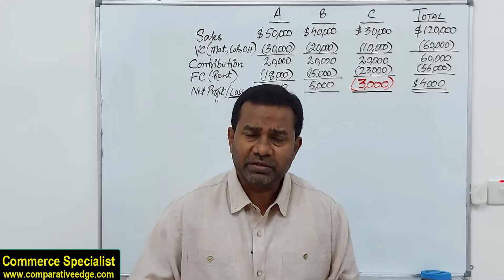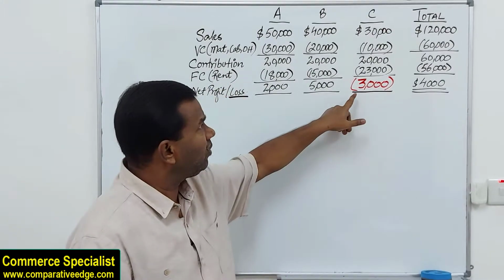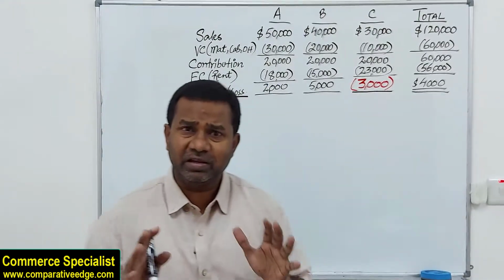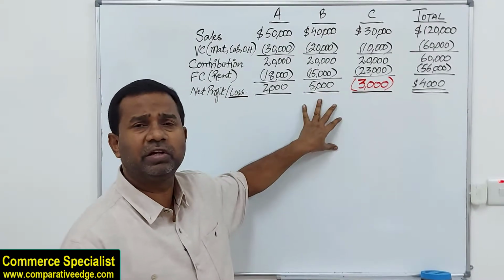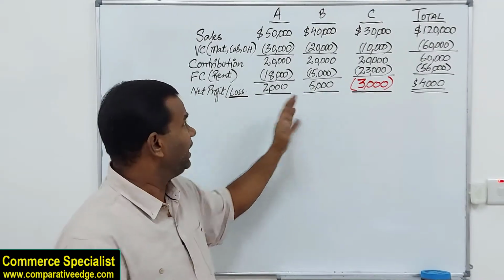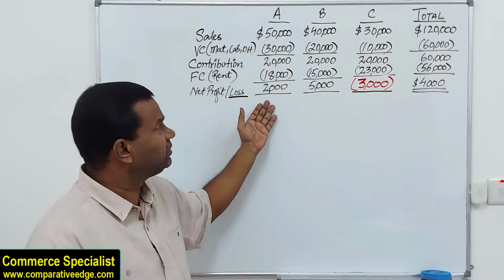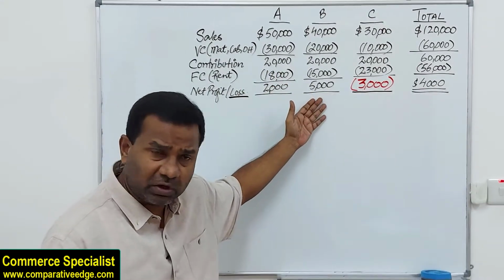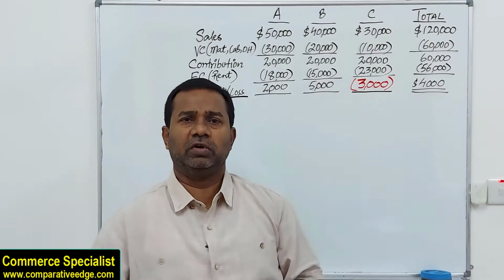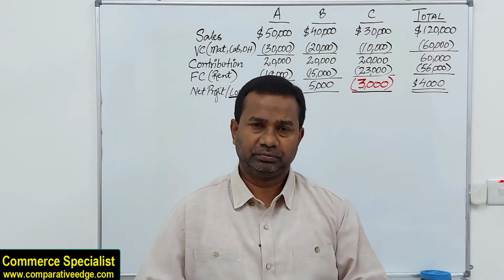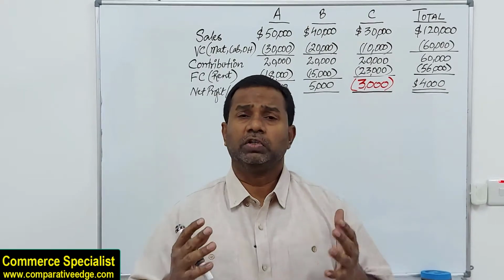So the decision is, should we continue operating department C? It's been 10 years, and we are looking at the same results every year from these three departments. A is making a profit of $2,000, B is making a profit of $5,000, and C has been making a continuous loss of $3,000 every year. So what should we do?